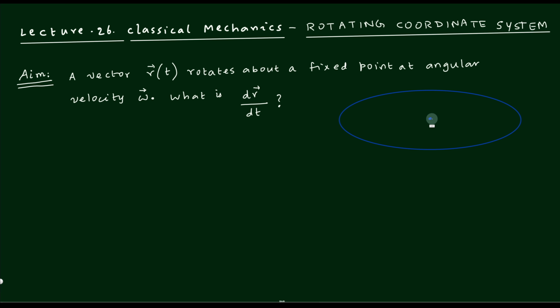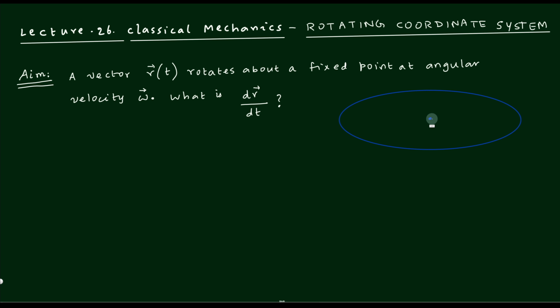What is its time derivative? The question looks fairly simple, but the difficulty arises because of the motion in a curved path. It need not be a circular path, it need not be elliptical, it can be parabolic, or any path that is not a straight line. As long as the path is a little bit curved, the calculations are not that straightforward.